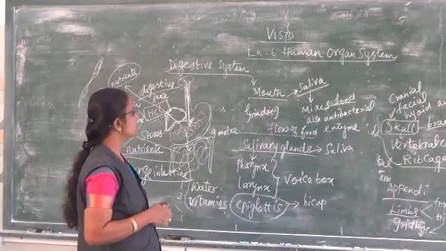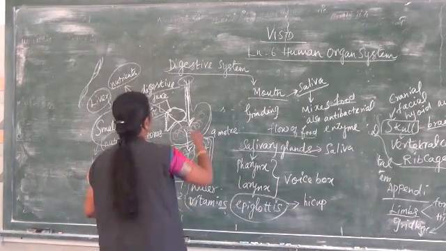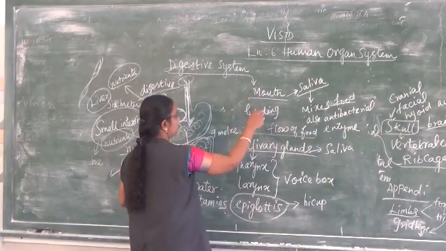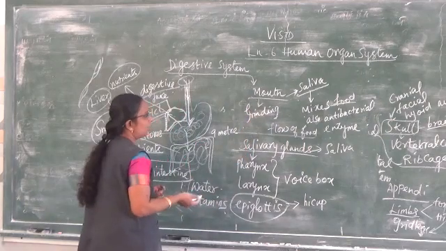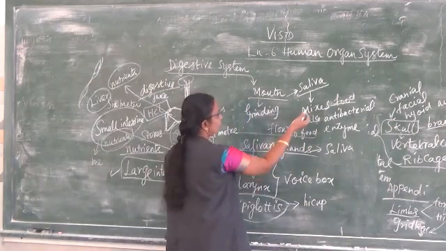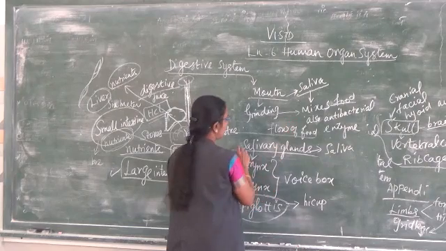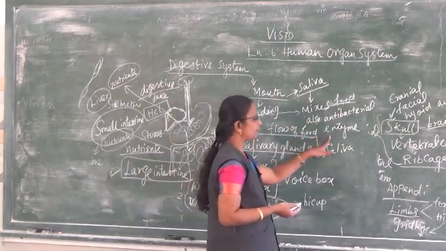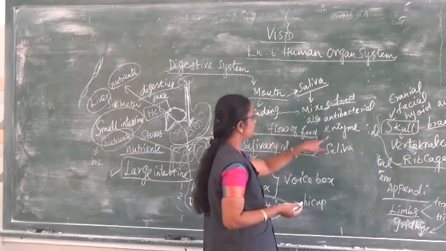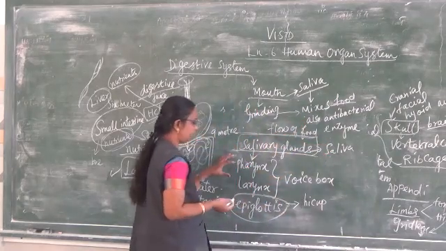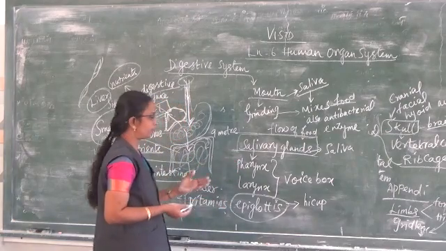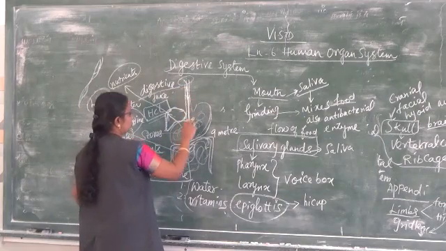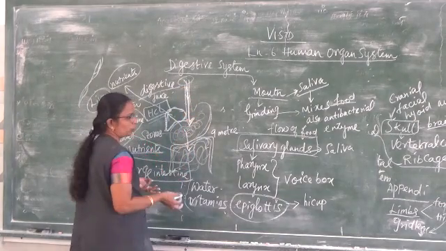When we talk about the digestive system, what does it comprise? It starts with the mouth. The teeth which are present in the mouth are useful for grinding, and the food mixes with the saliva. The salivary gland secretes the saliva, which contains an antibacterial enzyme. The food mixes with that antibacterial enzyme, and then it goes into the larynx and pharynx, which are known as the voice box. After that, the food goes to the stomach, where it is stored.